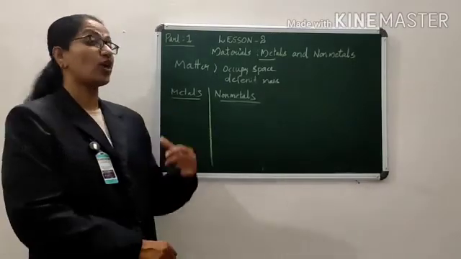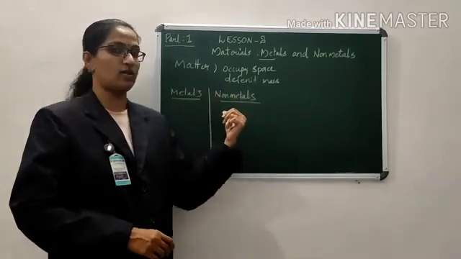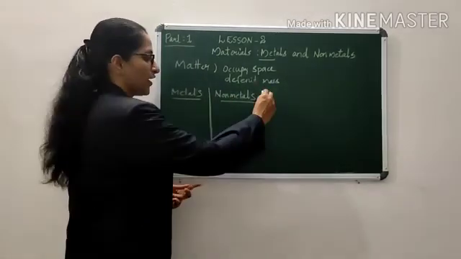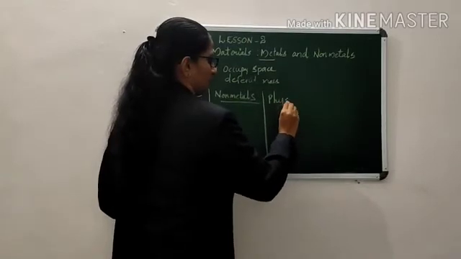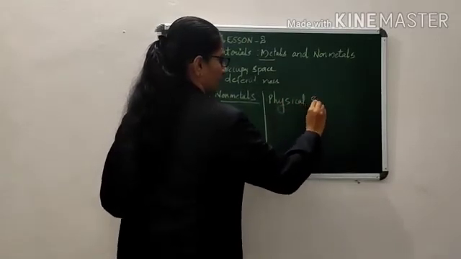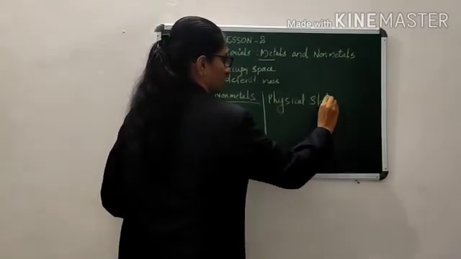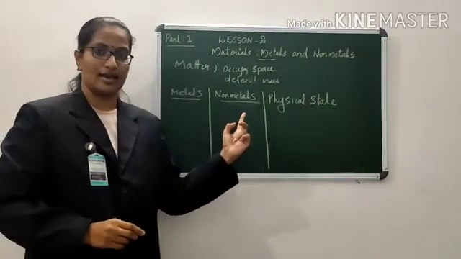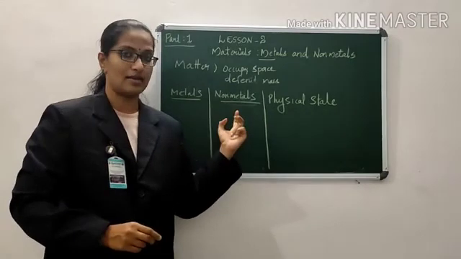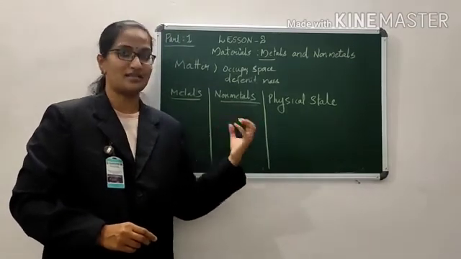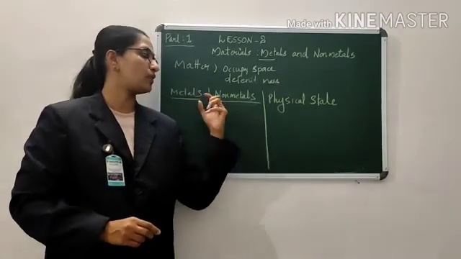We are going to differentiate metals and non-metals. First of all, we are going to discuss the physical state: how a metal looks, how a non-metal looks, and what kind of state it exhibits.